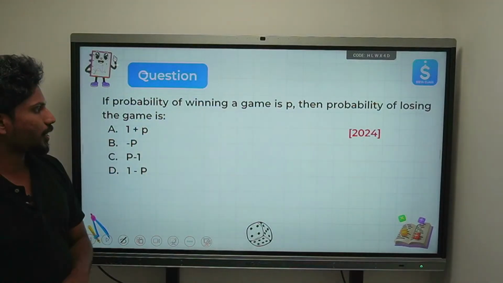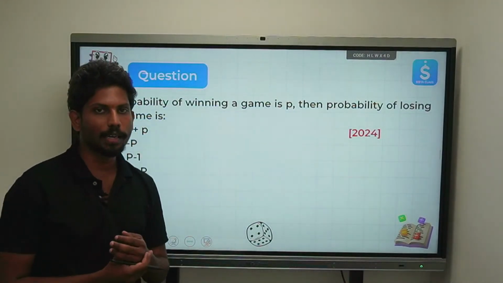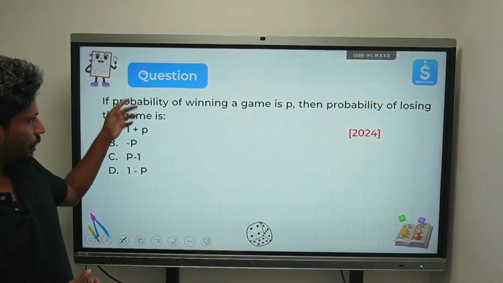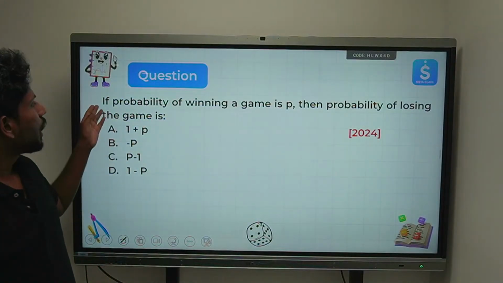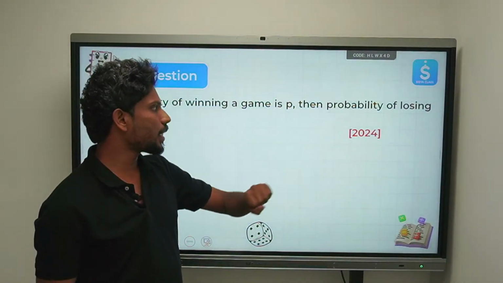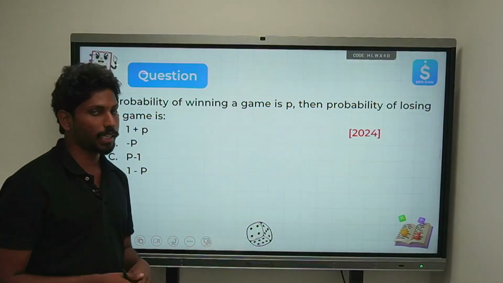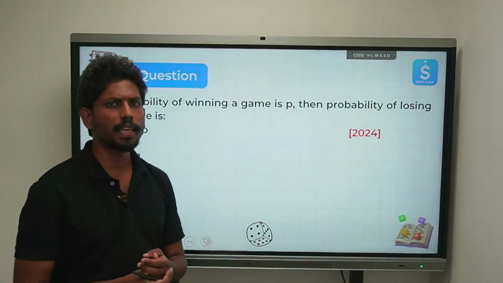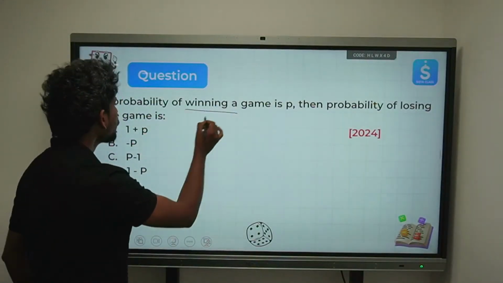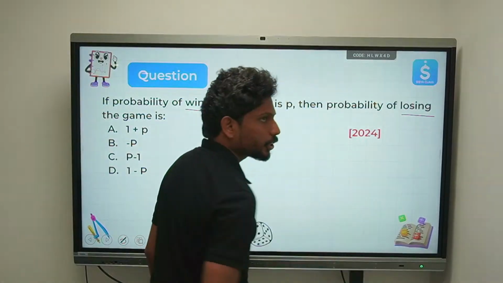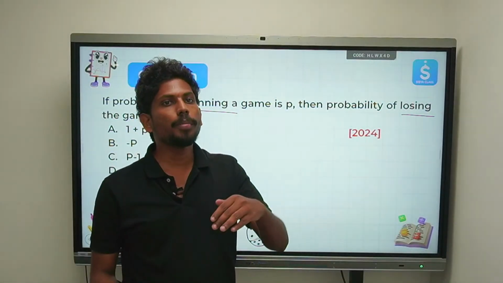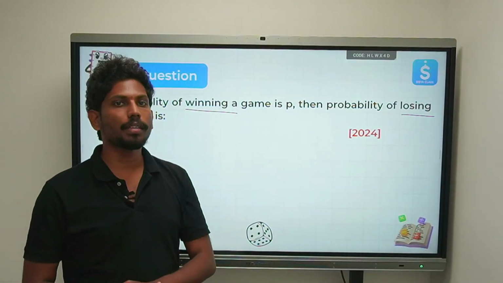Now, see this question. This was asked in the 2024 exam, right? This is an MCQ question. If the probability of winning a game is P, then the probability of losing the game is? What is the probability of losing a game? So don't you think, when there is a game, what would be the complementary event for winning? Not winning.